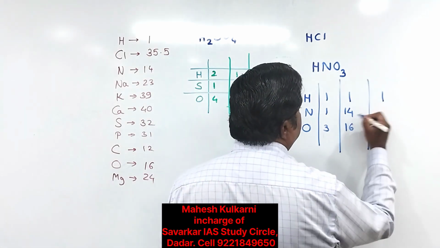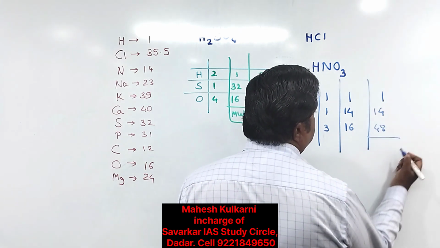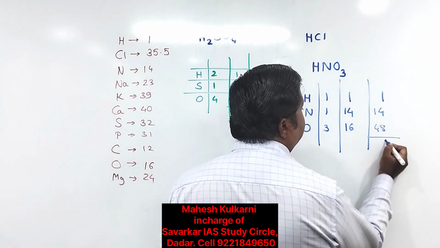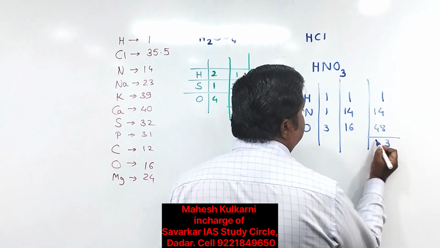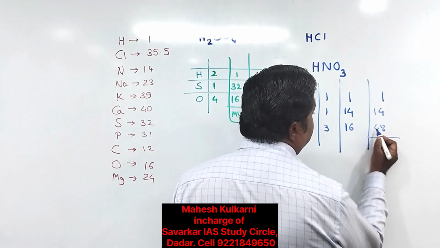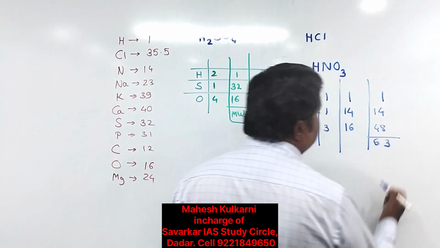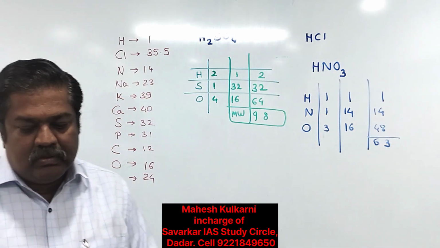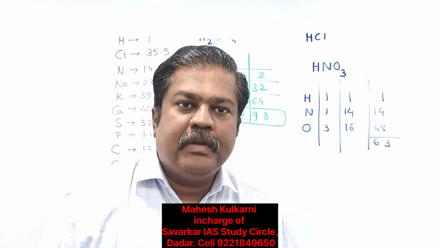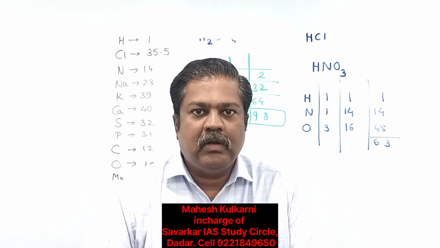So 1 into 1 is 1, 14 into 1 is 14, and this is 48. So the weight is 63. This way we can calculate molecular weights of various substances.